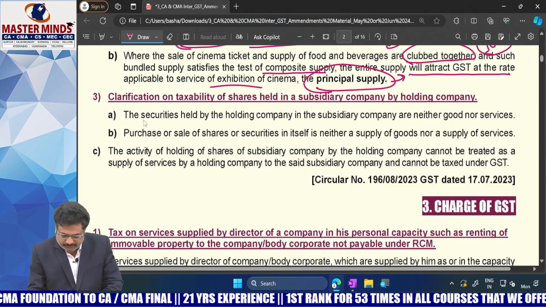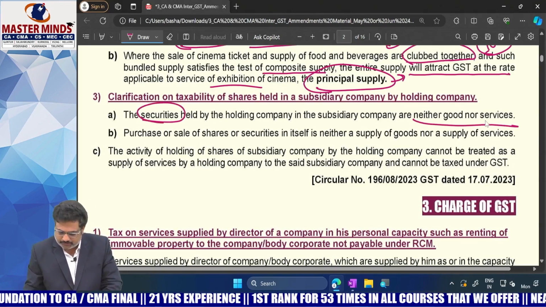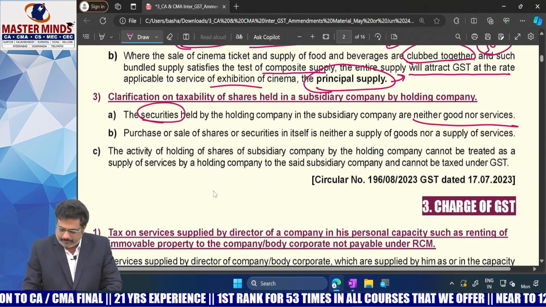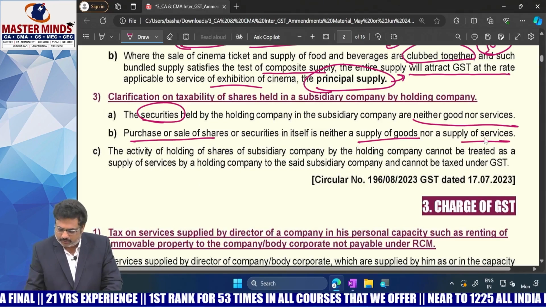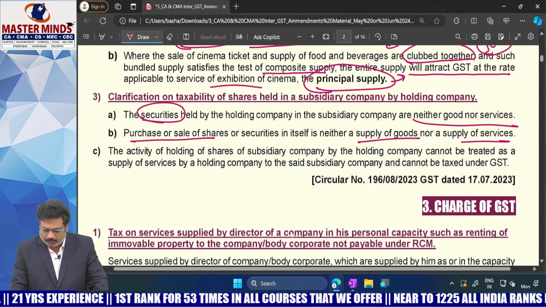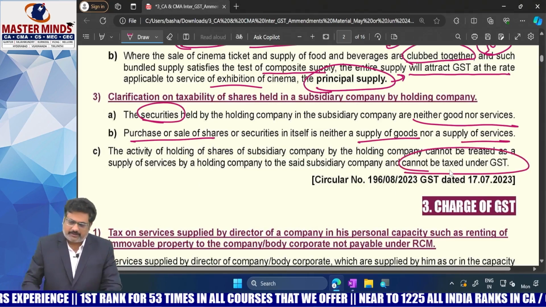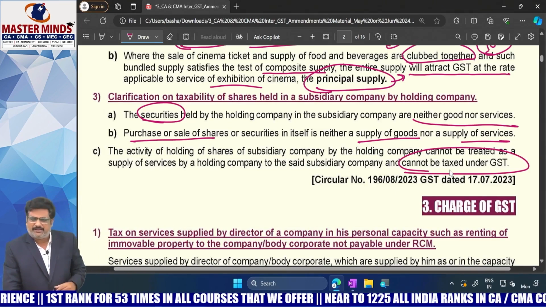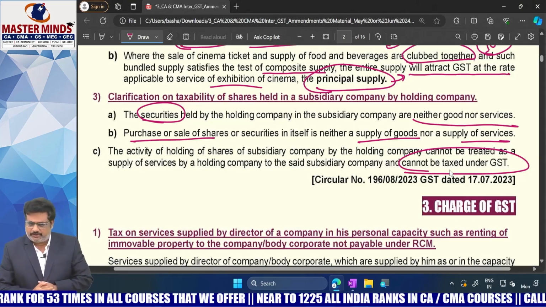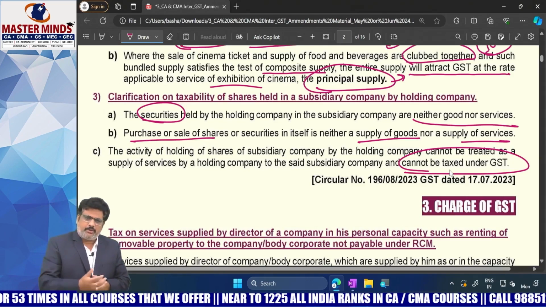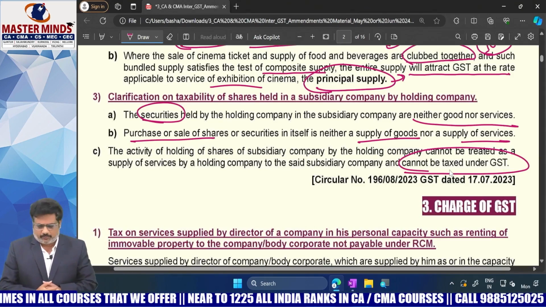See, securities are neither goods nor services. Purchase of securities is also neither goods nor services. Therefore, the activity cannot be taxed under GST. As simple as that. Generally, this may not be that important from the examination point of view, but the first two amendments you need to remember very well.